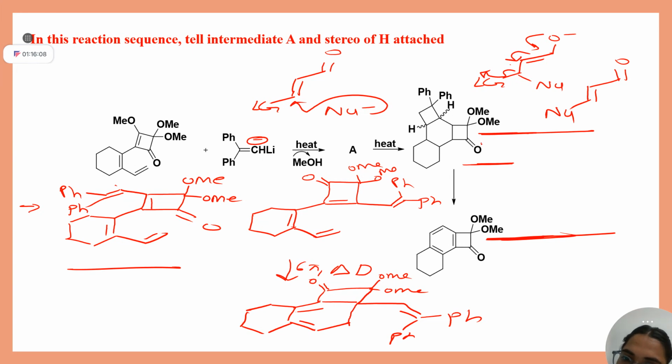See, your COOMe is there. You have your six-membered ring that is fused with a six-membered ring. The only thing remaining is this, what it will do, and with what.